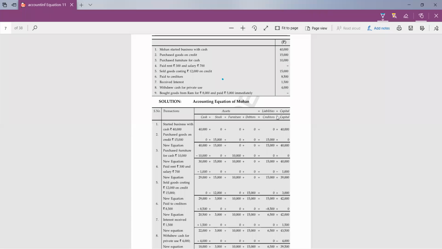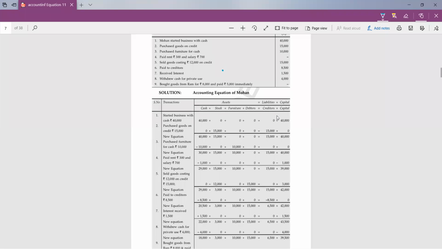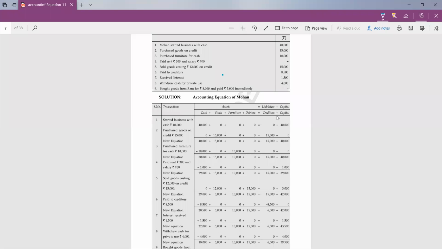Now we will be starting the question. So you are ready with your format? What is the format of the accounting equation? Serial number. Second is the transaction. In the transaction column, you can write the question as it is. Ankita, it is better to attend all the previous classes. Only then you will be able to identify the accounts, because we have already done all these things.